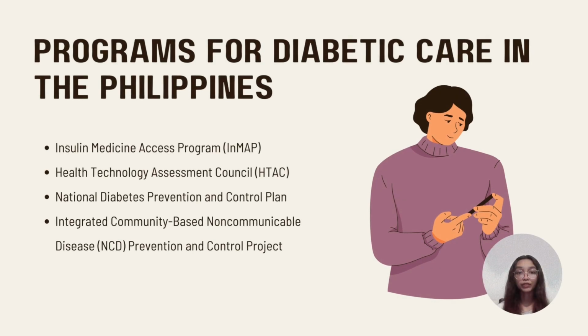The Philippines have been gradually building comprehensive programs for diabetes care despite the lack of funding and support provided by the national healthcare system. The Insulin Medicine Access Program, INMAP, a public-private collaboration to deliver inexpensive insulin, was introduced by the Philippine Department of Health in 2009. Pharmaceutical companies supply insulin through consignment agreements with 22 hospitals across the nation as part of INMAP.